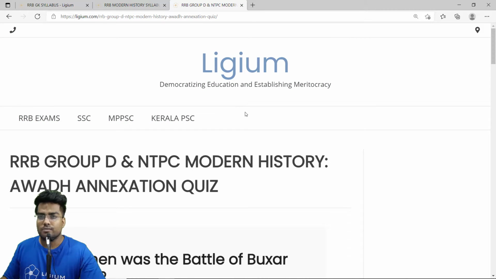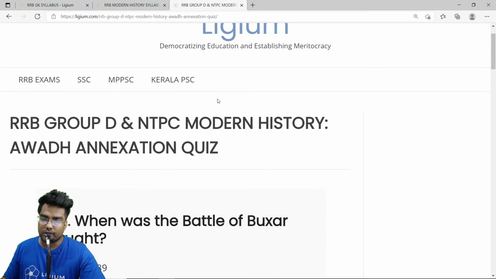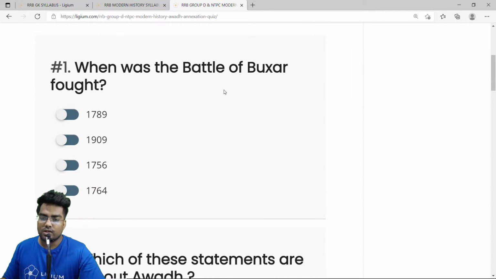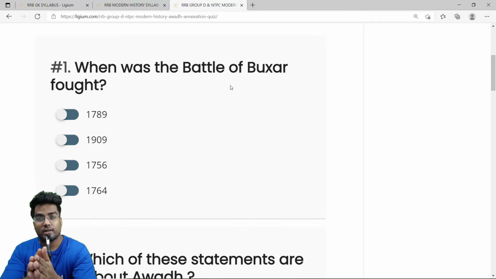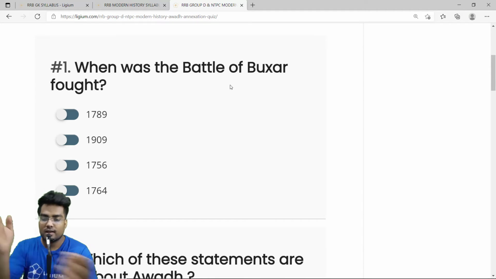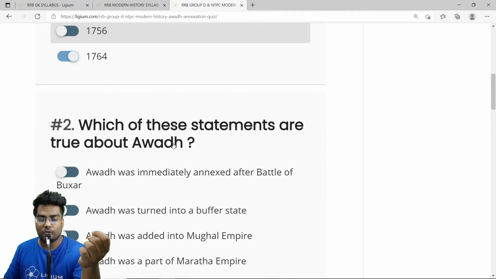So this is the MCQ section on annexation of Awadh. The first question: when was the Battle of Buxar fought? Obviously this is a very simple question, and we have solved it many times. The Battle of Buxar was fought in 1764. I repeat, the Battle of Buxar was fought in 1764. The correct answer is option D, 1764.